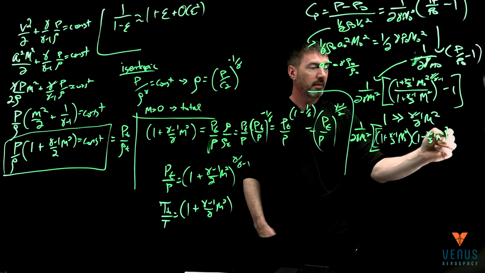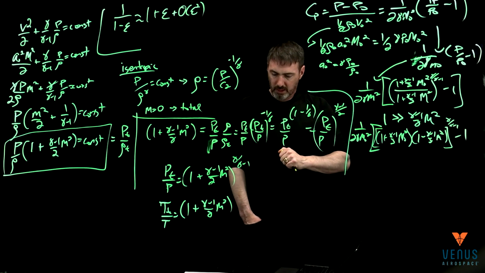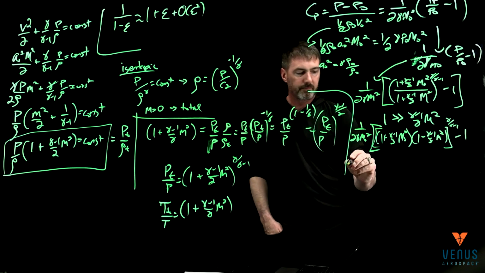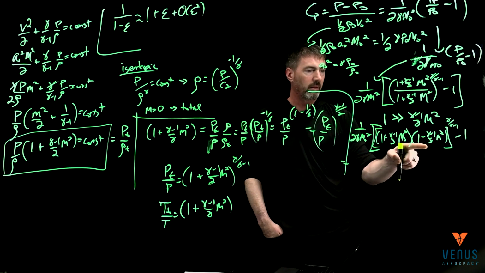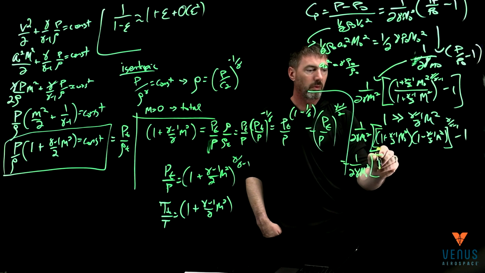All of that is still raised to the gamma over gamma minus 1 minus 1. Okay, and so then multiplying through, that is then 1 over 2 gamma Mach squared. Multiplying through, I have 1.